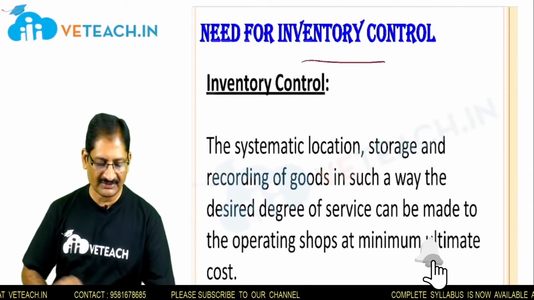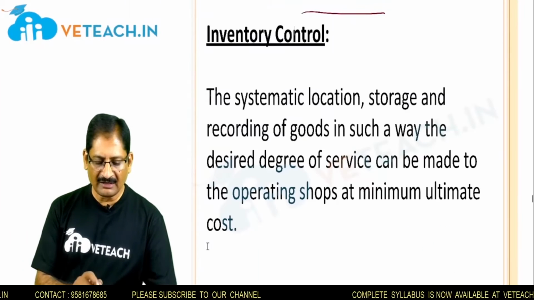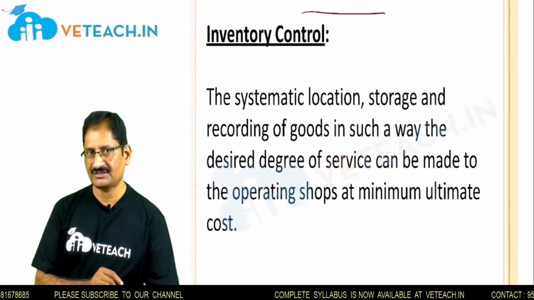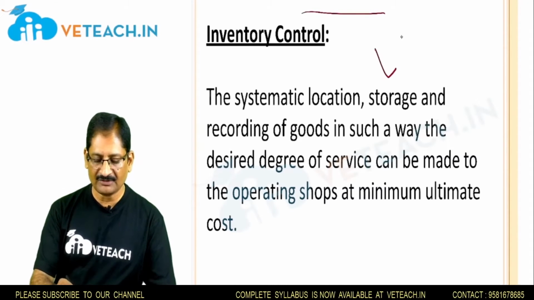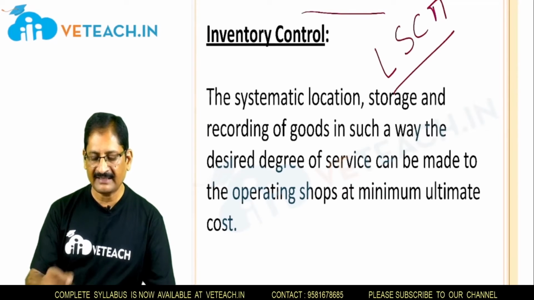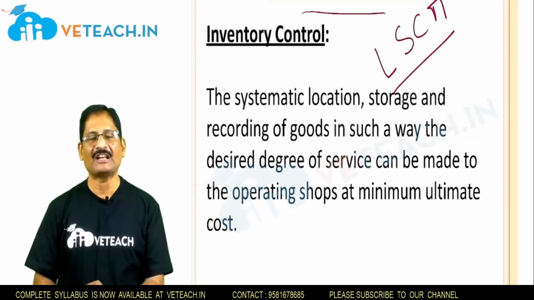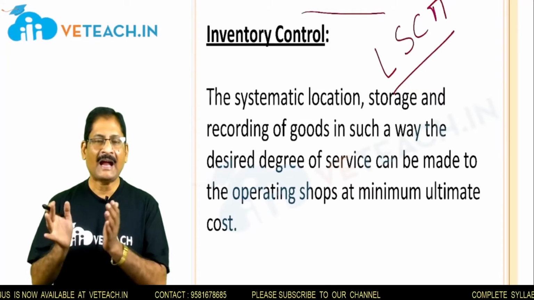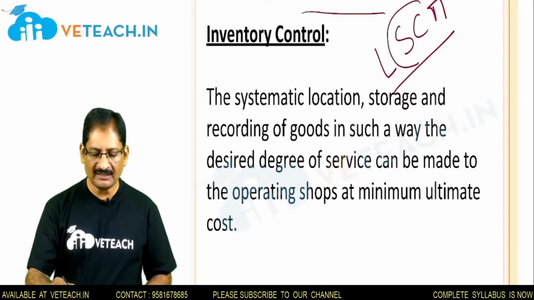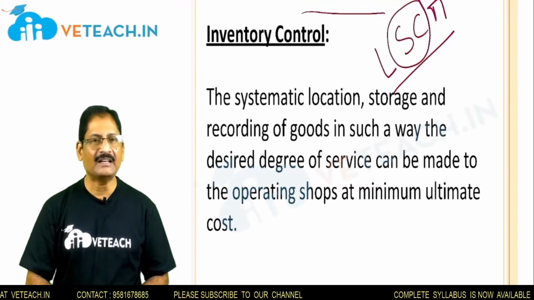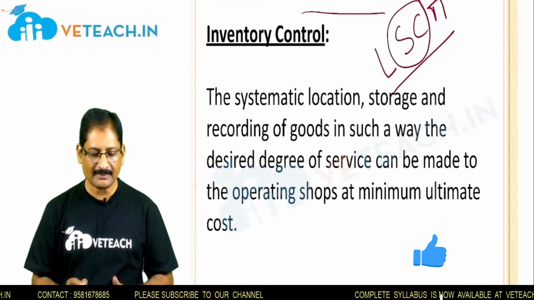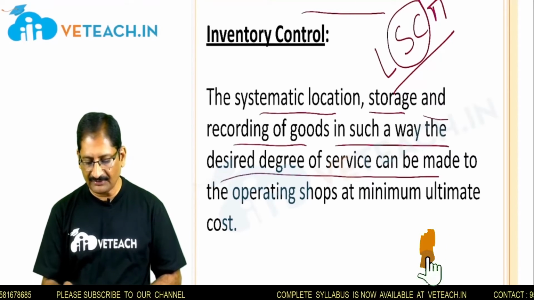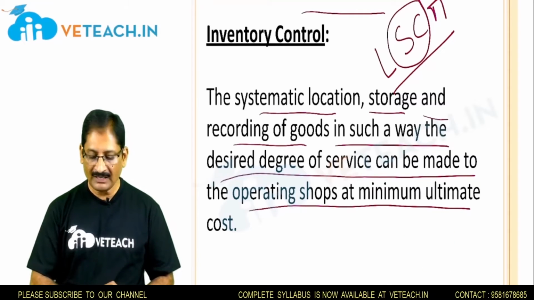That will be understood through this: the systematic location, storage and recording of goods in such a way that the desired degree of service can be made to the operating shops at minimum ultimate cost. Nowadays we understand this topic in management science as LSCM, logistics and supply chain management. Logistics means the various methodologies involved in handling the materials, and the supply chain is the list of suppliers who provide the materials to you. These should be maintained in a systematic way: the systematic location, storage and recording of goods such that the desired degree of service can be made to the operating shops at minimum ultimate cost.